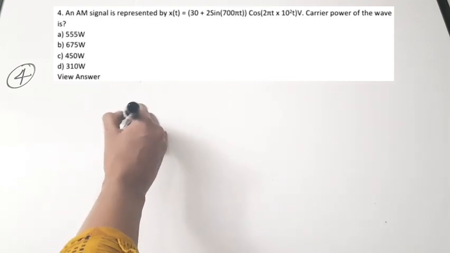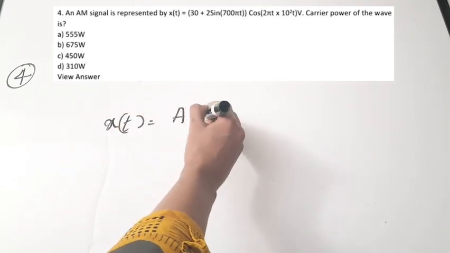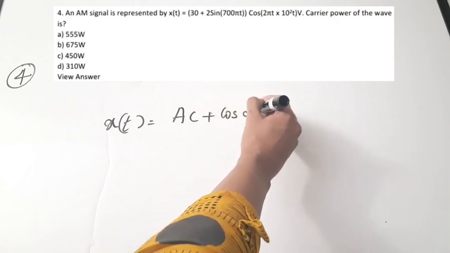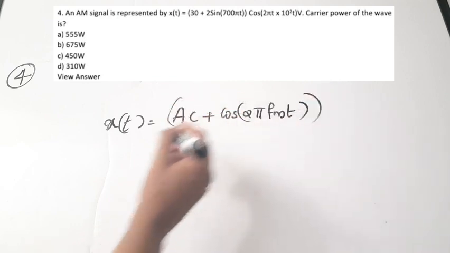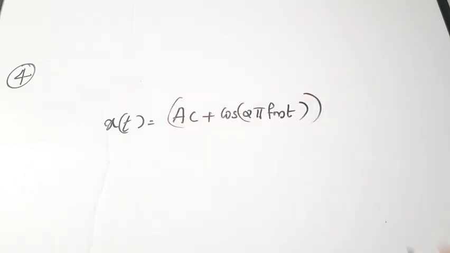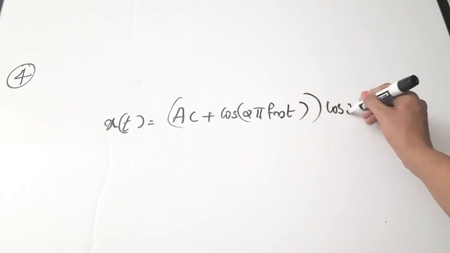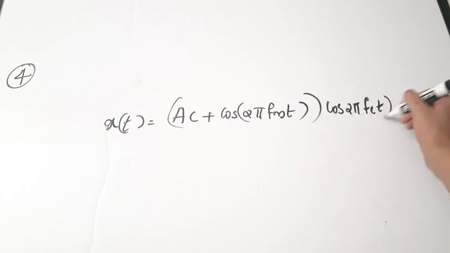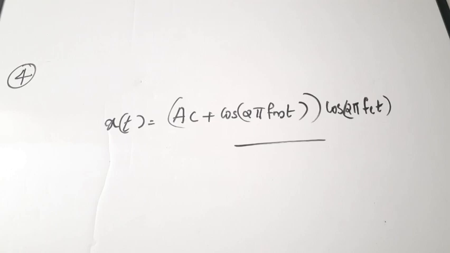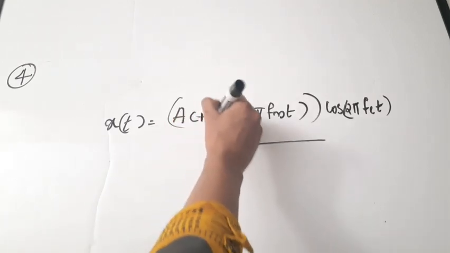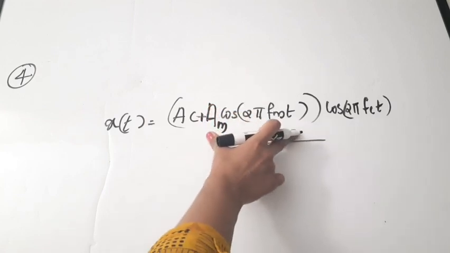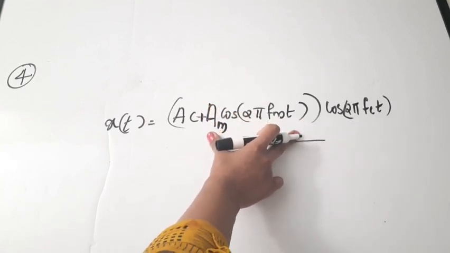So the general equation is x of t is equal to AC plus AM cos 2 pi fm t, into cos 2 pi fc t. This is the general equation of an AM wave. And also there is one more term here. So there is an AC plus AM term. Okay. The amplitude of the modulating signal also you have to add. That is directly the modulating signal you are adding in the amplitude section of your carrier wave.